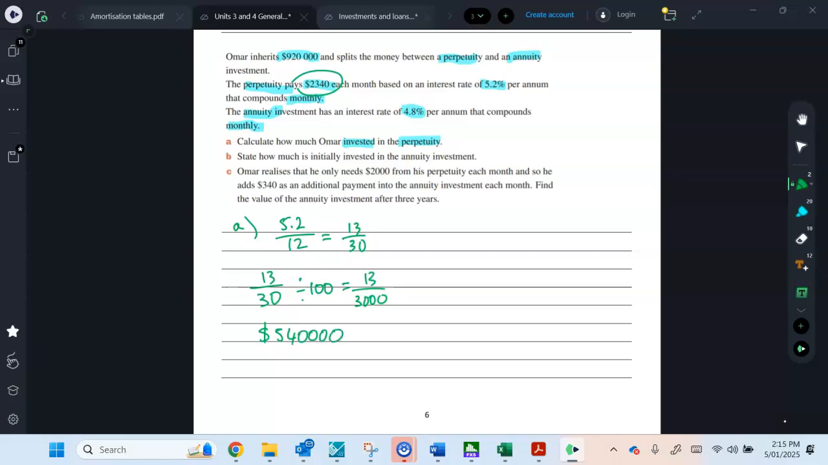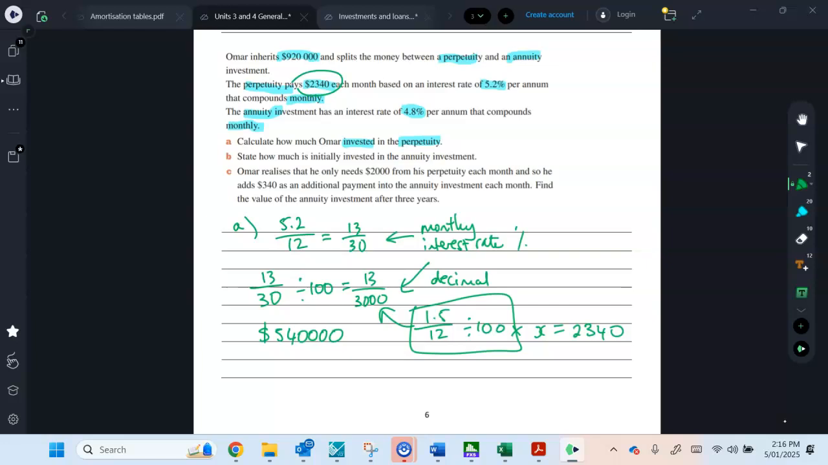So what I've done here is the monthly interest rate as a percentage. Here is the same thing, but as a decimal. So basically we've done 5.2 over 12 divided by 100, times some value. Our initial value is equal to 2340. So this part here is what this is, if you're wondering where everything came from. So 540,000.